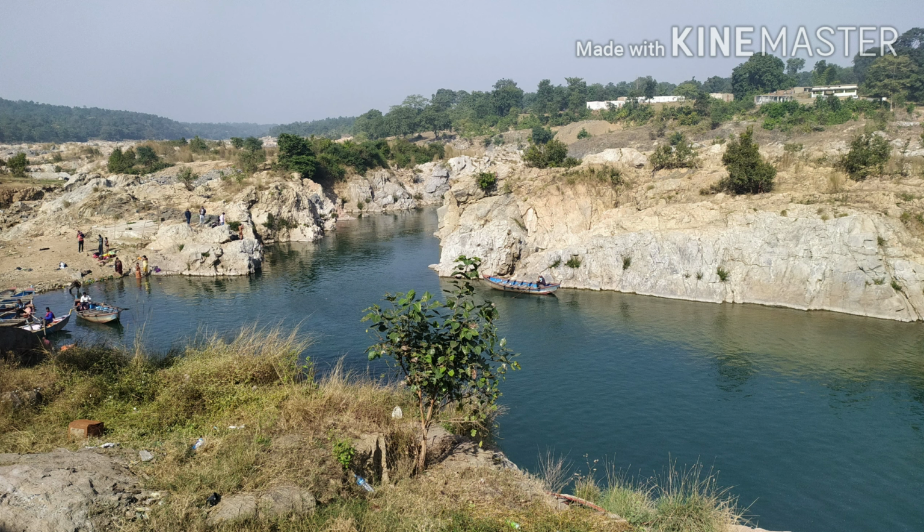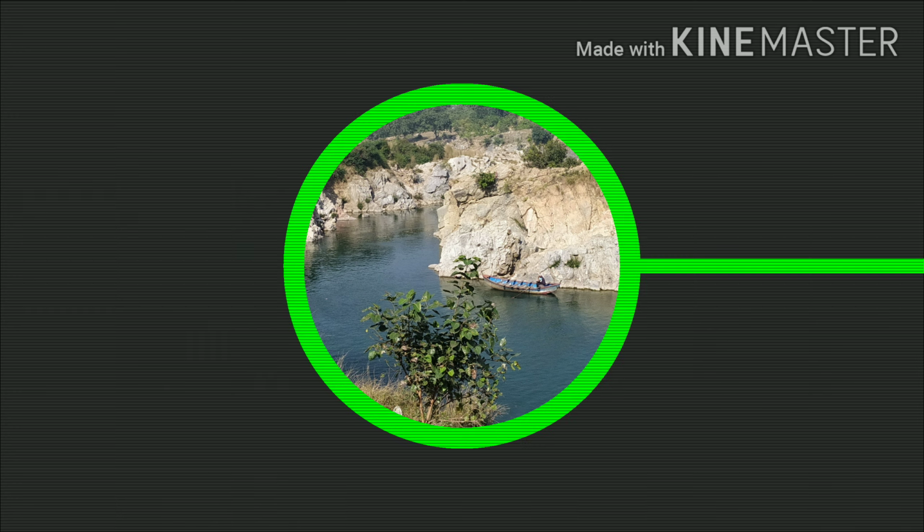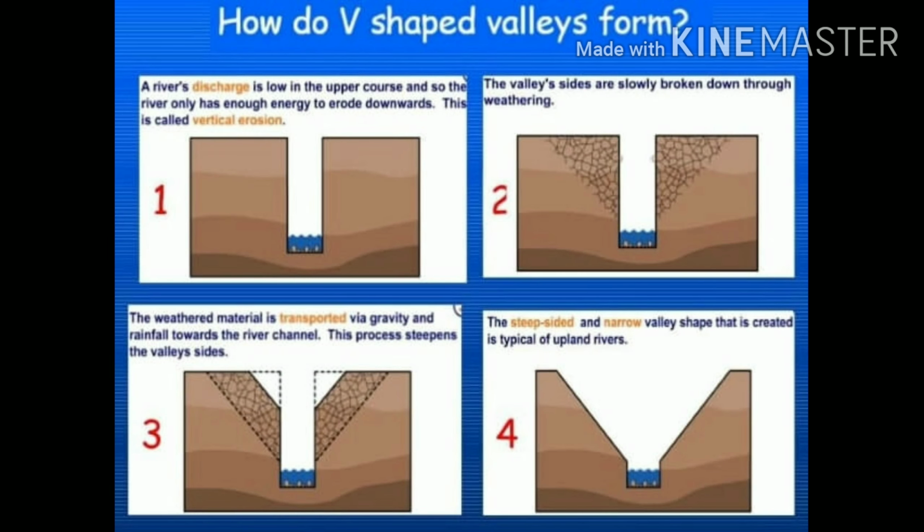It is the photograph of a valley. It is created by the river Damodar. Try to understand the enormous force of water by which this channel has been created vertically.